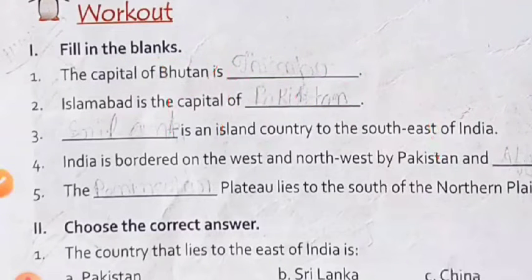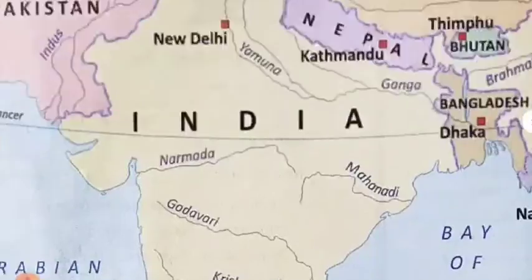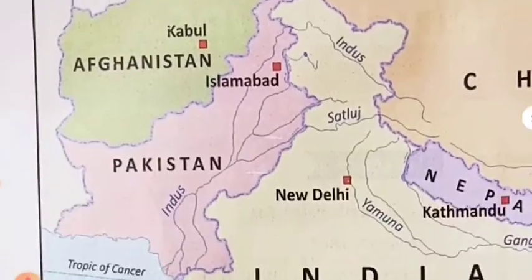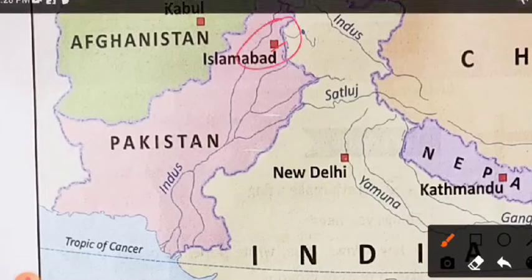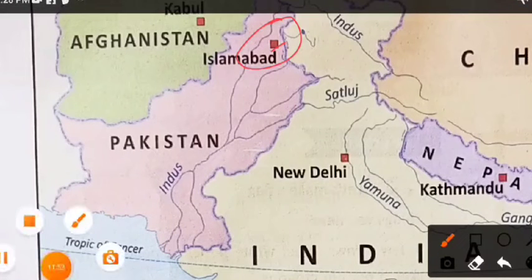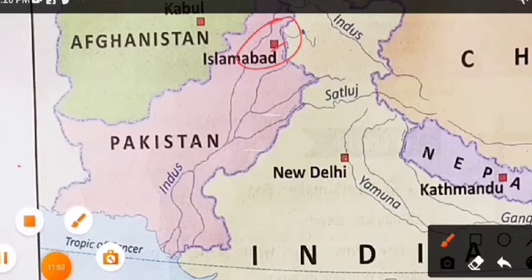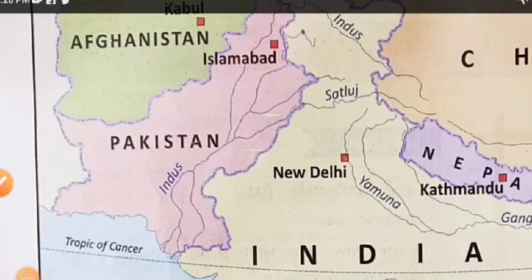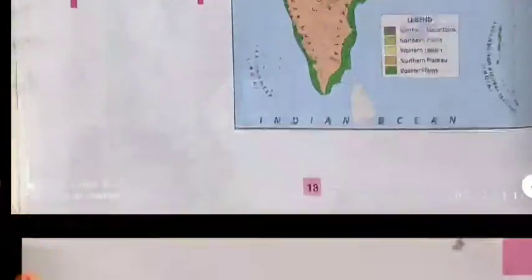Next question: Islamabad is the capital of. So let us look at the map of Islamabad. Which country is Islamabad the capital of? So Islamabad is here in Pakistan. It is the capital of Pakistan. Okay, so Islamabad is the capital of Pakistan.